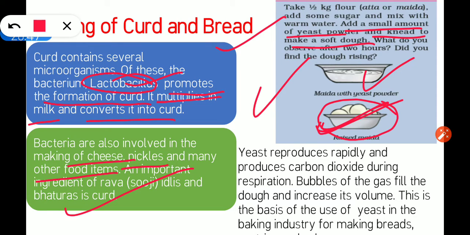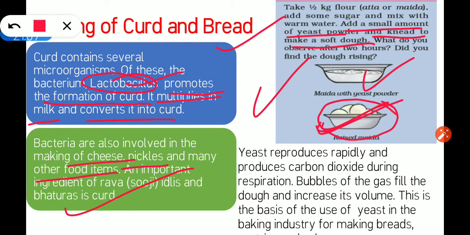See, yeast reproduces rapidly and produces carbon dioxide during respiration. We also respire, we also breathe, and what we exhale is carbon dioxide, from our nose or mouth. So in the same way, yeast also produces carbon dioxide during respiration.